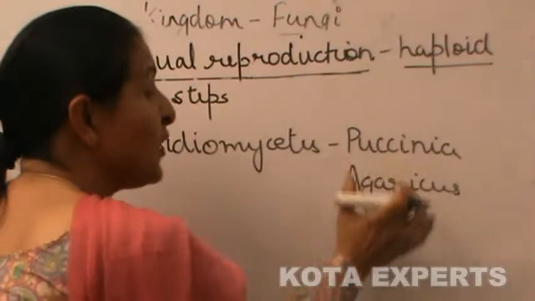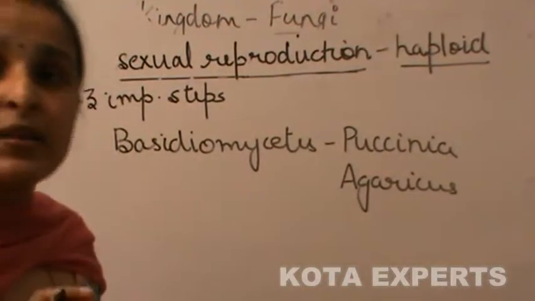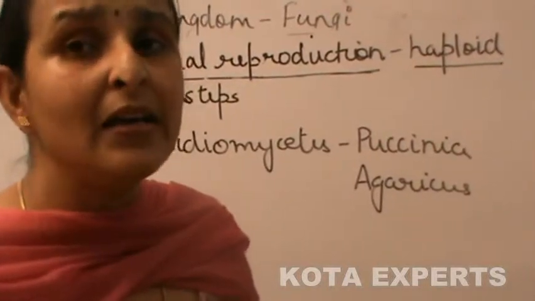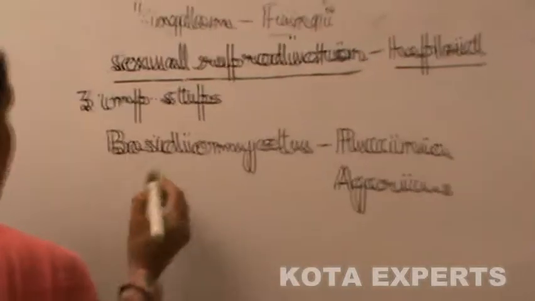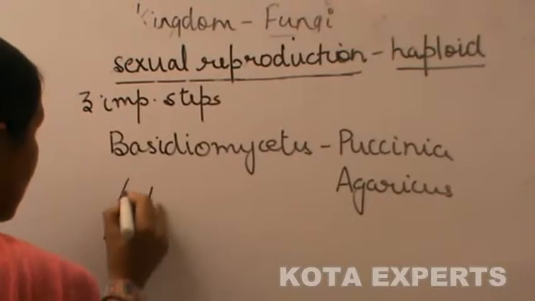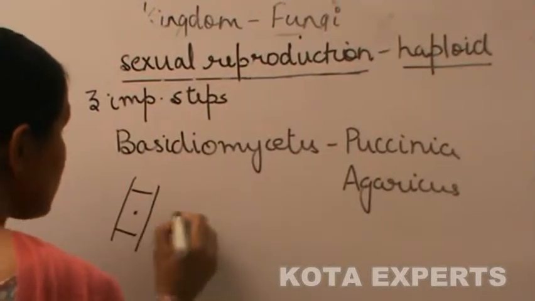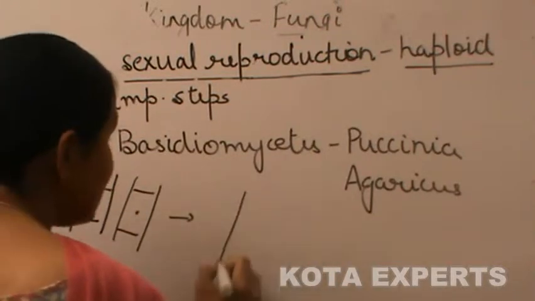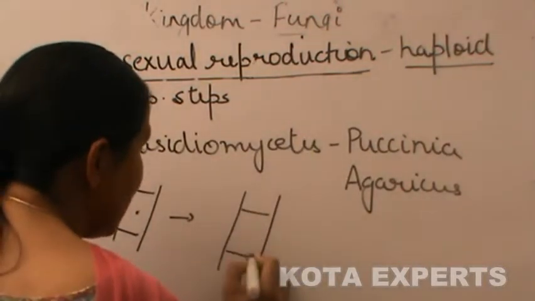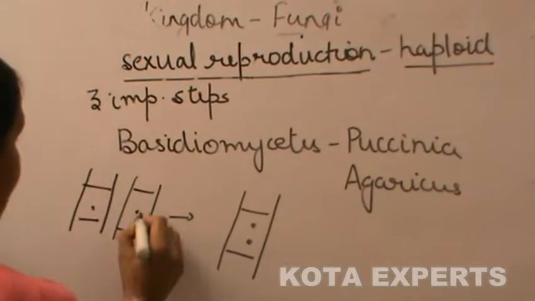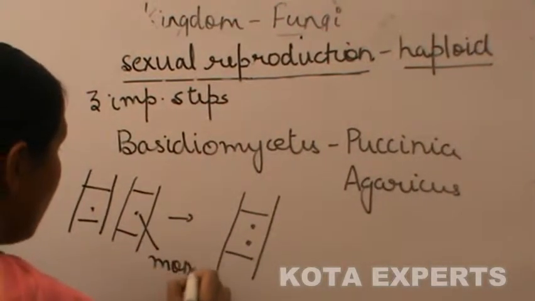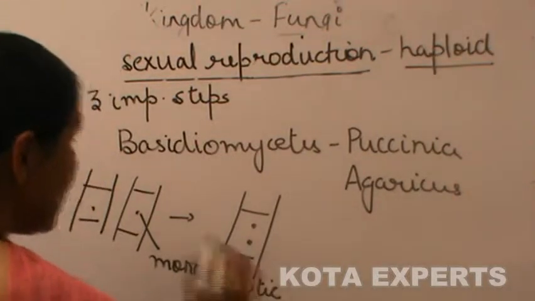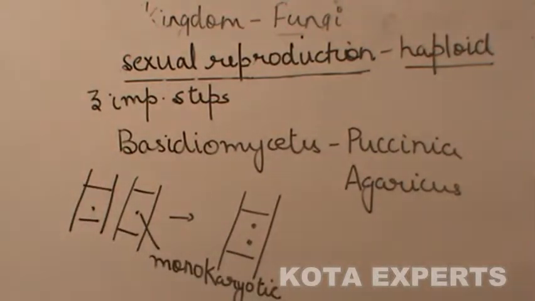It is an exceptional case in which there is a time gap between plasmogamy and karyogamy. A cell with a single nucleus is called monokaryotic.